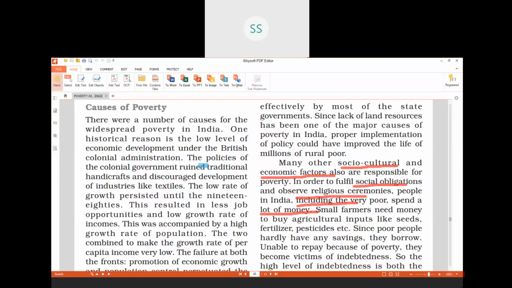Now, when this is done, that is what we call the religious ceremonies. When these kinds of religious ceremonies are done beyond a limit of a person's income, the person is caught in the debt trap. He takes so many loans and then he will be in the debt trap, and the farmer and the people become poor.